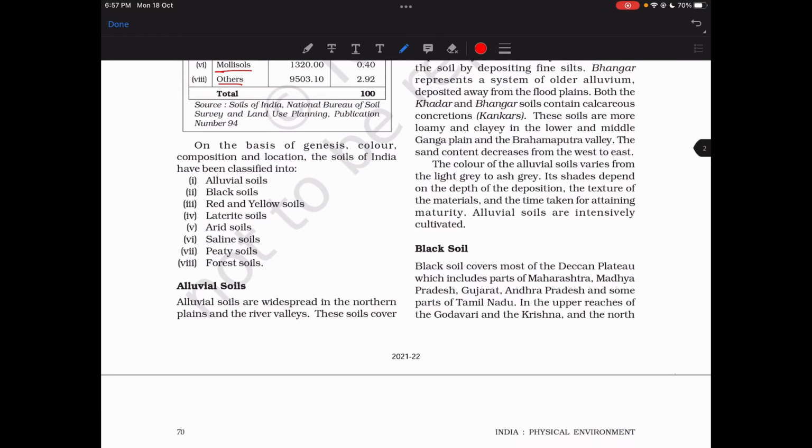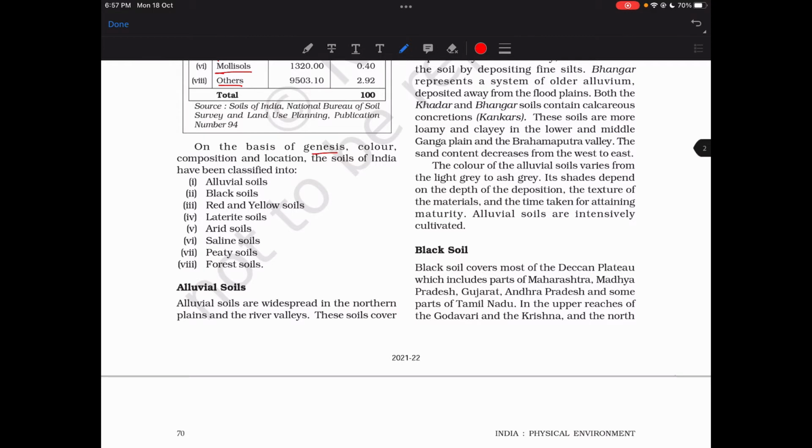Based on genesis, color, composition, and location, soils of India have been classified into alluvial, black soil, red and yellow soil, laterite soil, arid, saline, peaty, and forest soils. Alluvial soil I know because of the rivers. Black soil is the volcano thing, which came in prelims 2021. Red and yellow soil, no idea. We will study now.